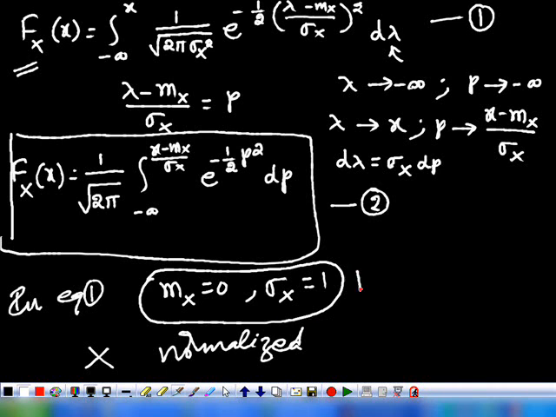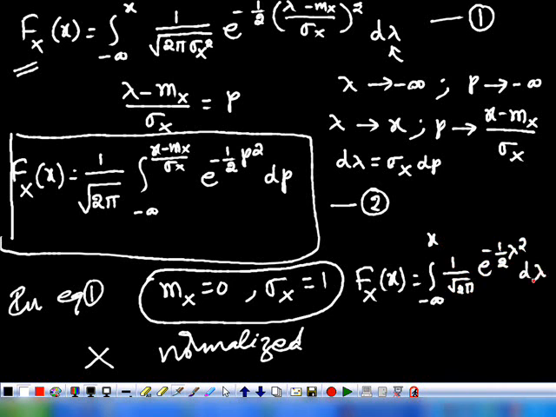Then what is Fx(x)? From equation 1, this will be the integral from minus infinity to x of 1 by root 2 pi e power minus 1 by 2 lambda square. Let this be 3.